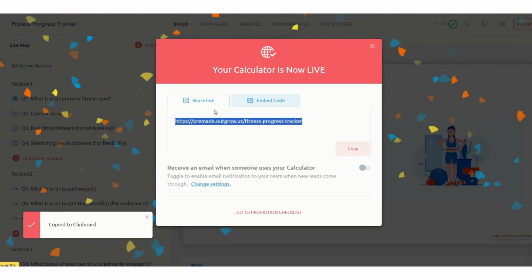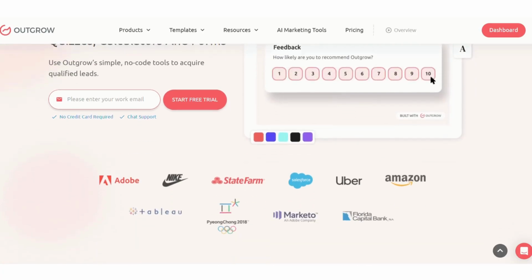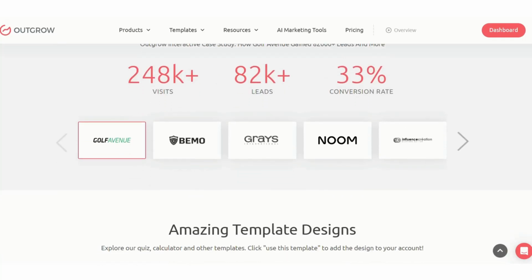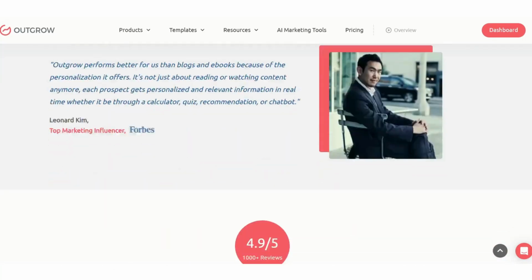Don't wait for events to happen. Plan, create your interactive content in advance with Outgrow. Engage your audience, capture leads, and turn trending events into marketing wins.